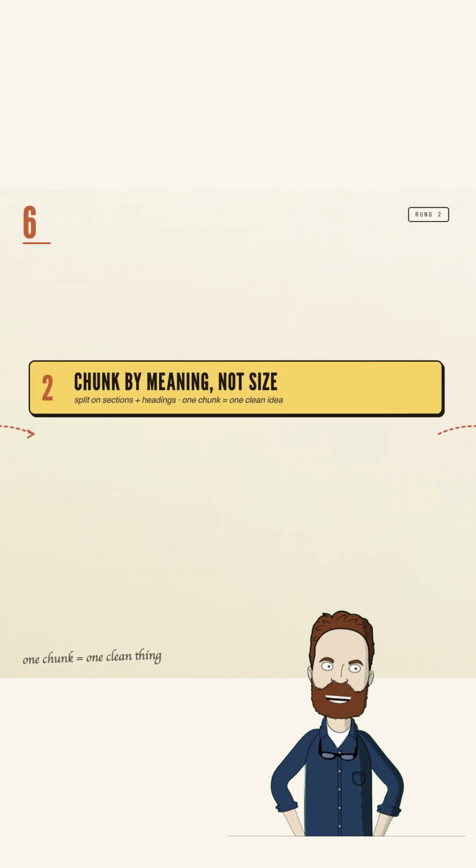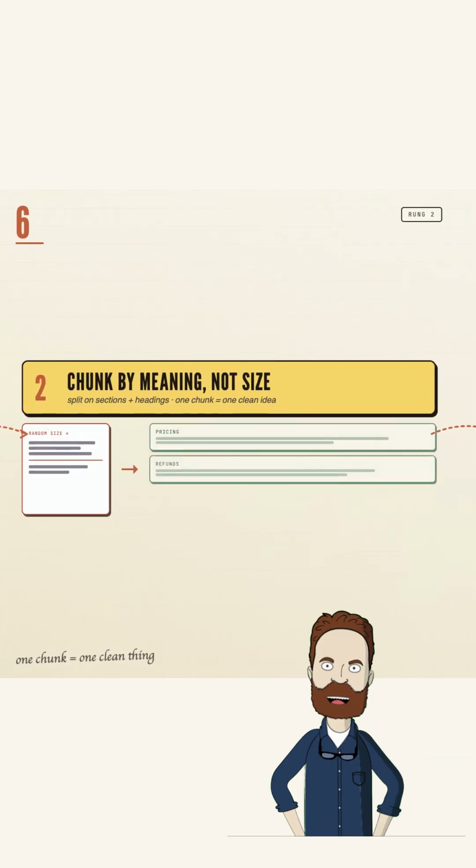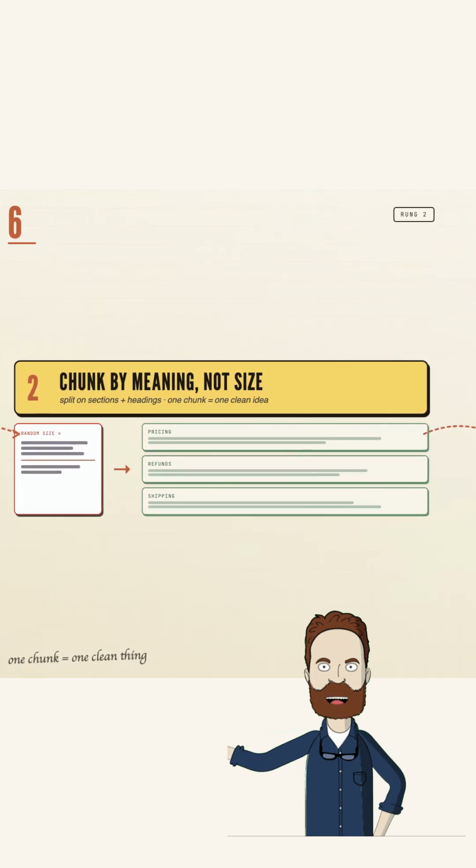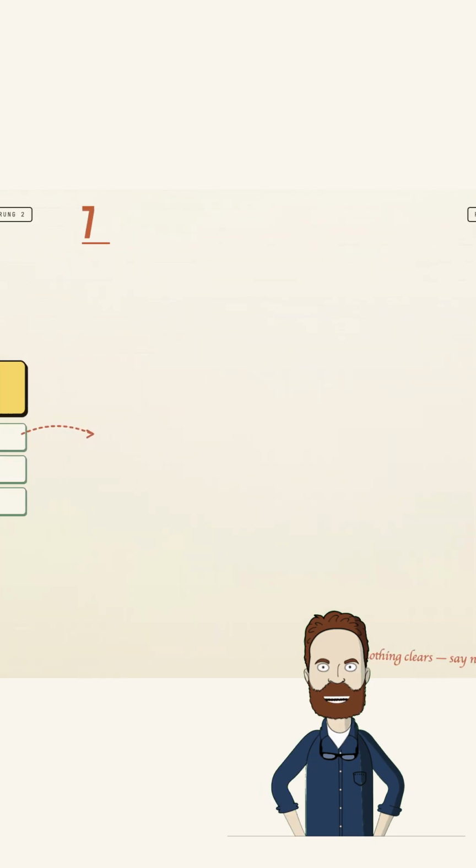2. Chunk by meaning, not by size. RAG chops your docs into pieces. Chop them randomly, and one piece ends up half about pricing, half about refunds. Useless. Split on sections and headings, so each piece is about one clean thing.